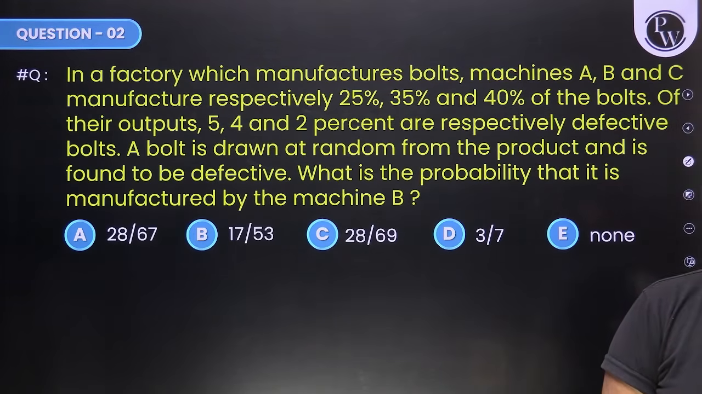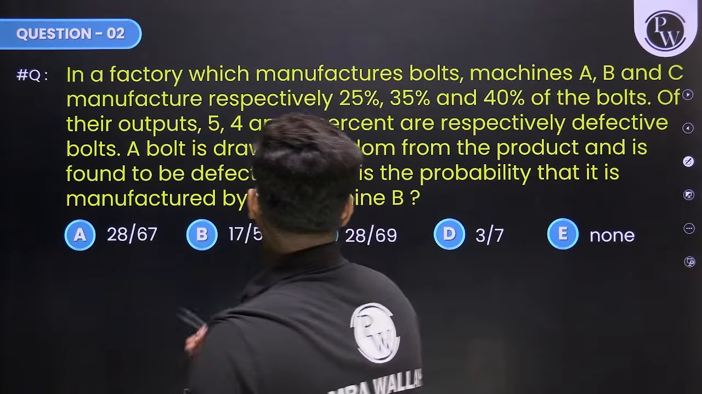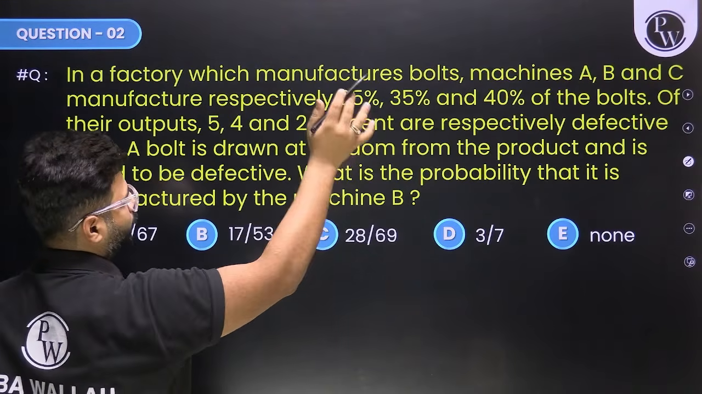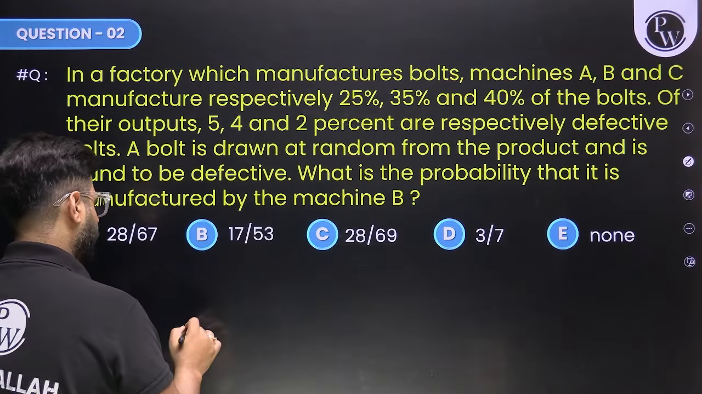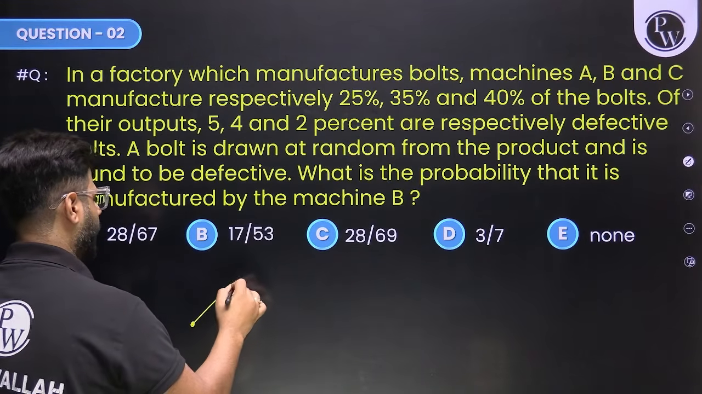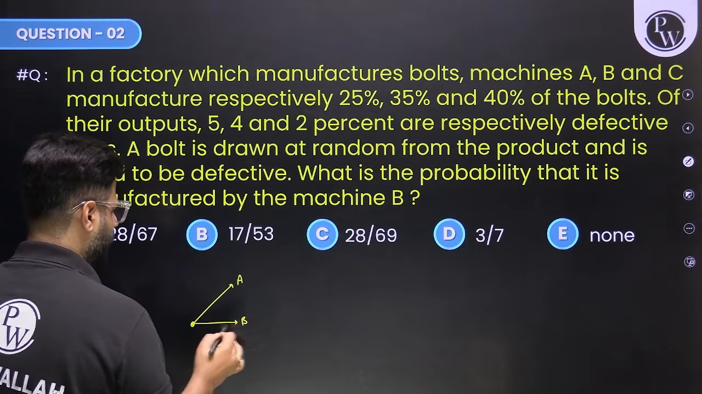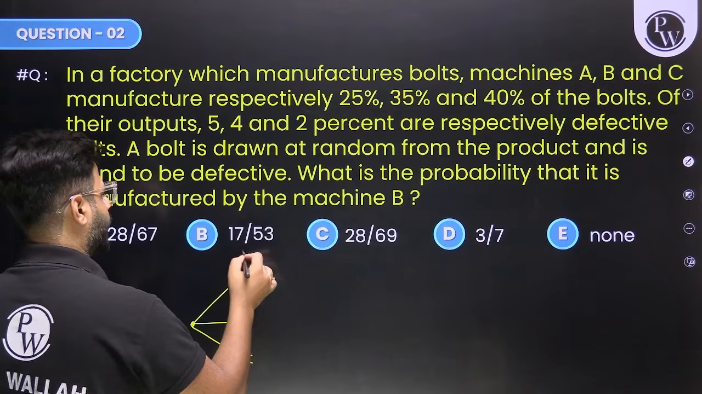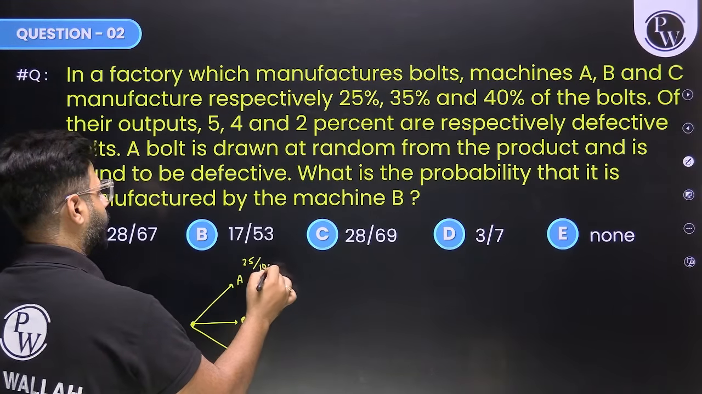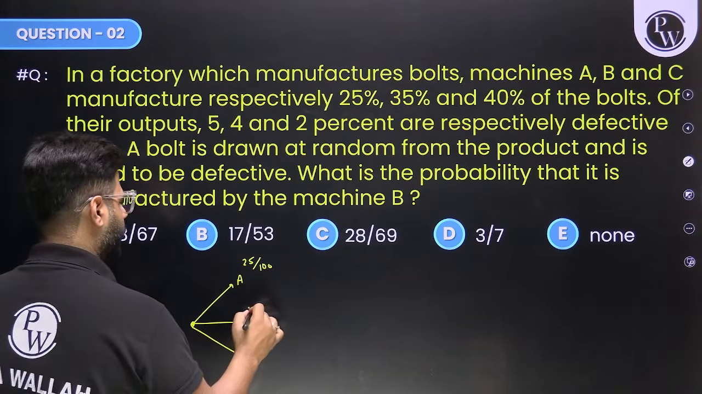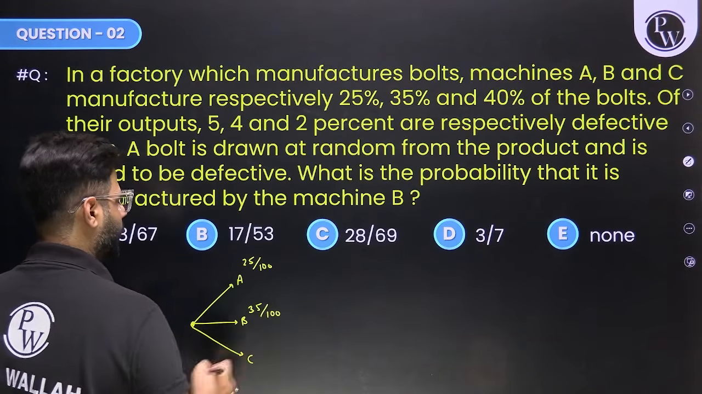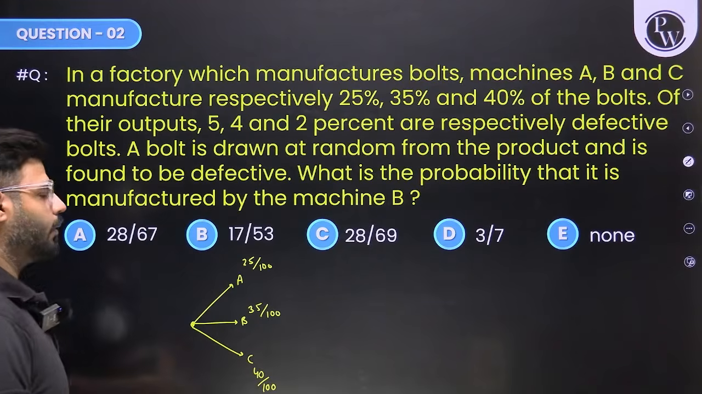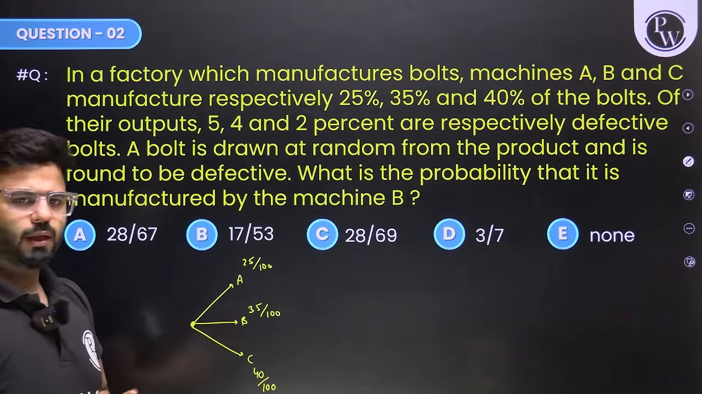Okay, चलो. In a factory which manufactures bolts, machines A, B, and C manufacture respectively 25, 35, and 40% of the bolts. Fine. So we have three machines, A, B, and C. For A, we see 25%, right? That is 25/100 probability है कि यहाँ से bolt आएगा. B, we have 35, तो यहाँ से 35/100 की probability है. And C we have 40, यानी यहाँ से 40/100 की प्रोबेबिलिटी है कि यहाँ से बोल्ट सिलेक्ट होगा. 25 से आ गया, 35 से आ गया, तो 40 आ गया.